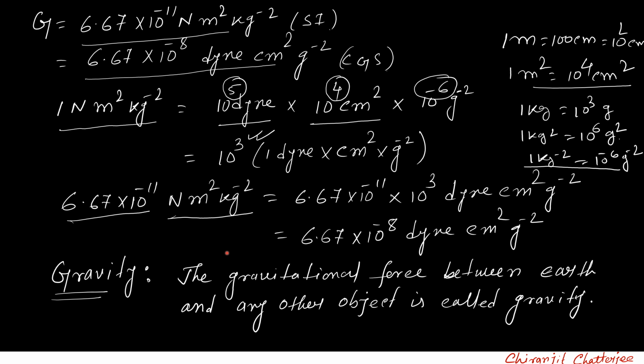So we have understood what is gravitation. Now let's see what is gravity. We often use this term gravity. The gravitational force between Earth and any other object in this universe is called gravity. It is exactly the gravitation, but one object is Earth and the other object may be anything.